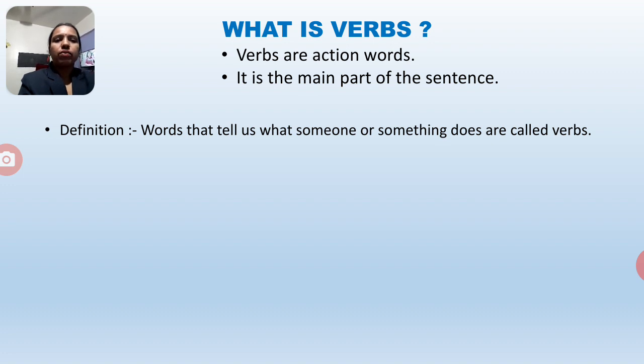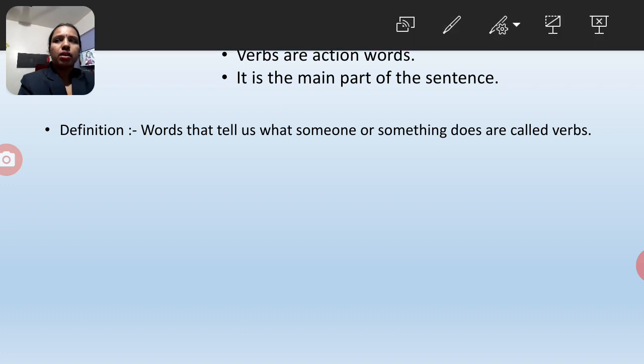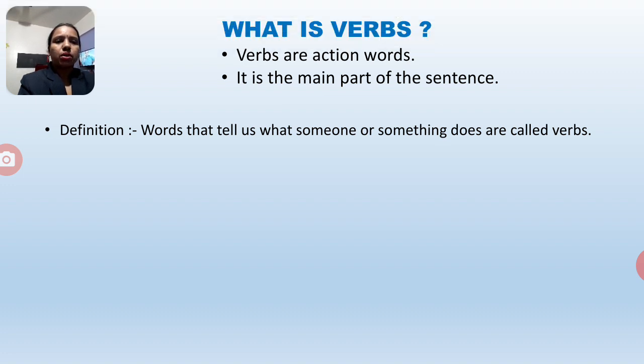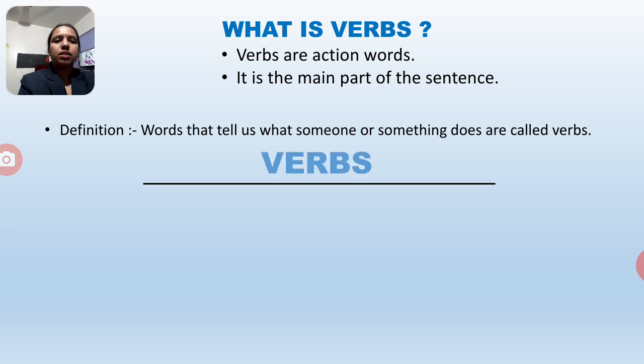What is the definition of verbs? Words that tell us what someone or something does are called verbs. Now we will see what verbs tell us. Verbs tell us action and state of being. What is action and state of being? We will see in this.